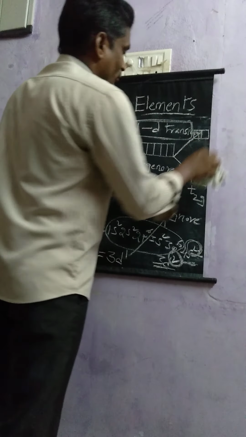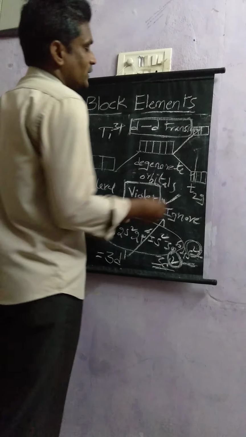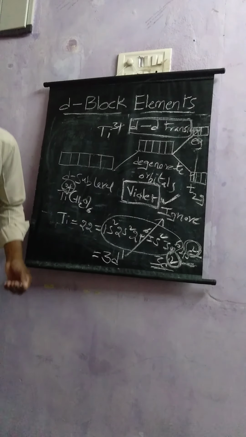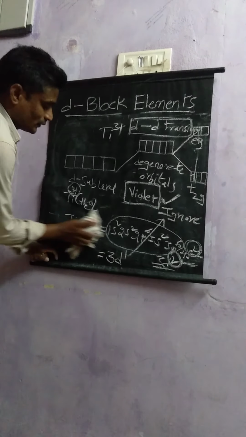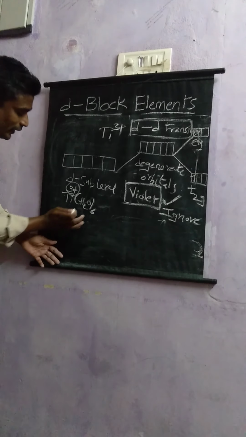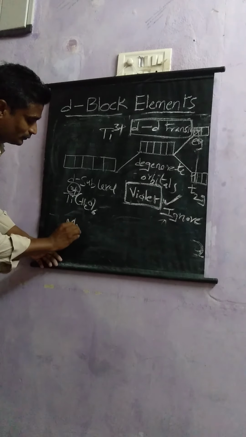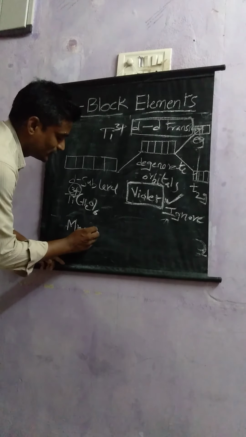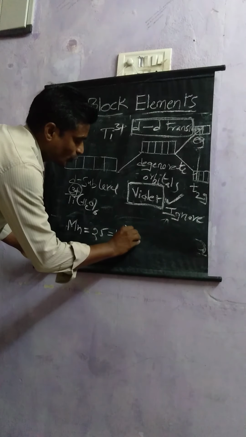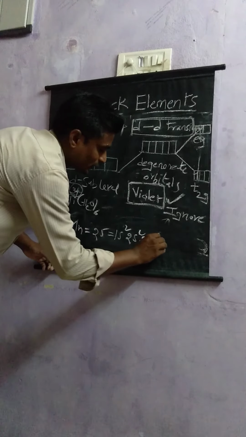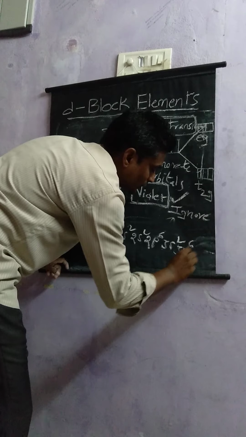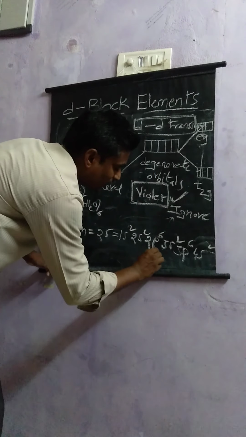If you take the case of manganese, the manganese atomic number is 25, configuration is 1s2, 2s2, 2p6, 3s2, 3p6, 4s2, and finally 3d5.